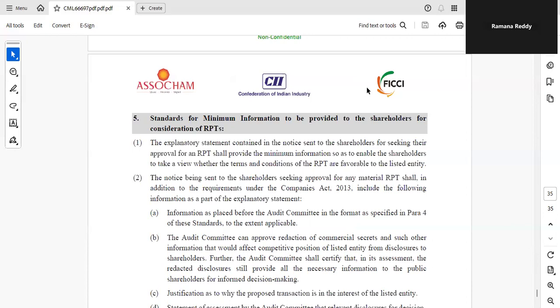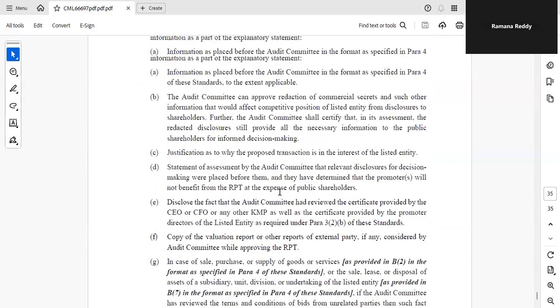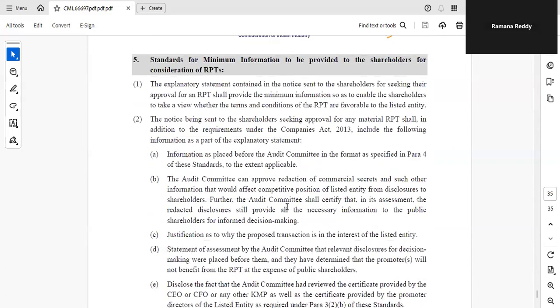And if it is audit committee approval, all transactions are under audit committee approval. And shareholder approval, if it is material. So this is basically the disclosure. You have to see these standards are basically disclosure. Now, finally, I'll come to the fifth point, the fifth para. Here it talks about the standards.